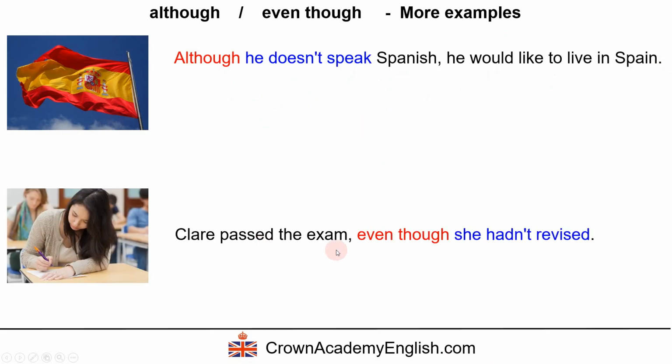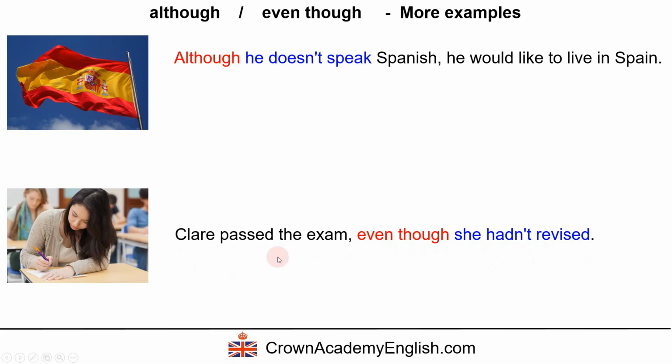Claire passed the exam even though she hadn't revised. So this part is surprising because of this. Okay, and we're very surprised about this.